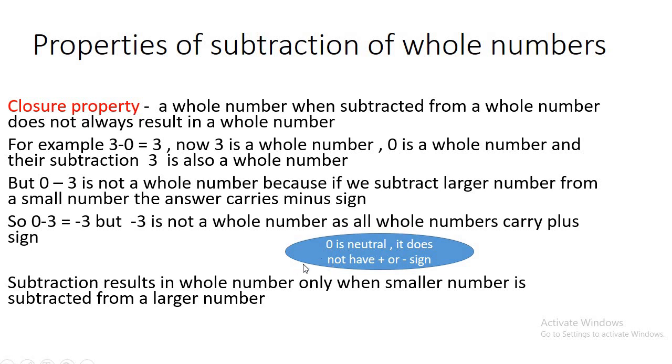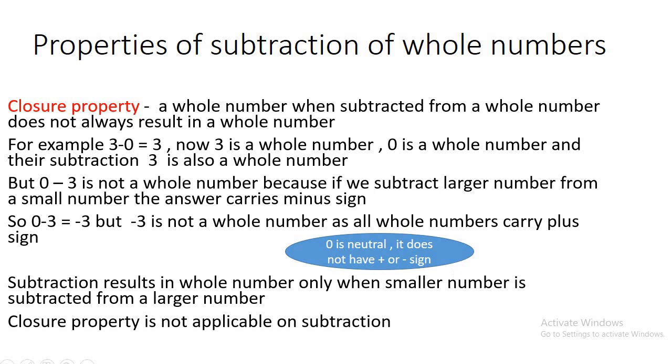Now if we talk about 0, 0 does not carry any sign. 0 is neutral, it does not have a plus or minus sign. So what is our conclusion? That closure property is not applicable on subtraction of whole numbers.